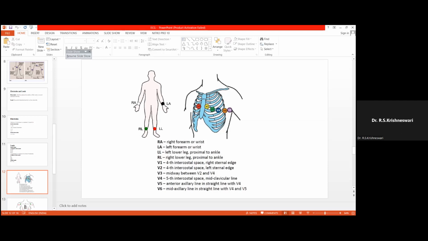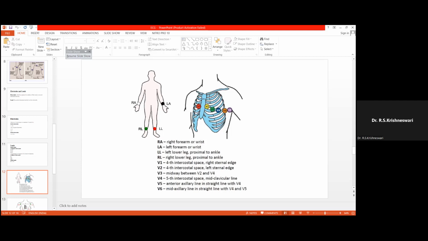And in the space between V2 and V4, we are placing V3. So V2 is in the fourth intercostal space, just near to the sternum. V4 is in the fifth left intercostal space in the mid-clavicular line. V3 is in between V2 and V4. Then V5 is in the left fifth intercostal space in the anterior axillary line. And V6 is in the left fifth intercostal space, which is in the mid-axillary line.